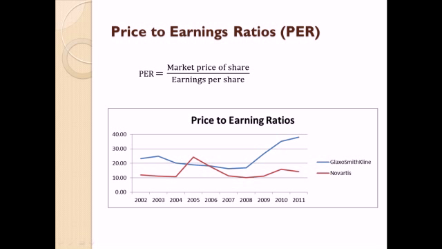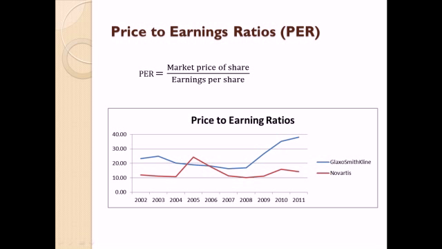Price to earnings ratio is an indicator of investors' perception about the ability of company to generate future cash flows. The higher the PE ratio, the more the market is willing to pay for holding share of the company. PE ratio for GlaxoSmithKline is more than 15 from 2002 and has an increasing trend from 2009, which indicates positive investor outlook about the company.